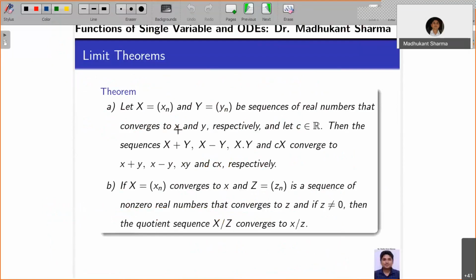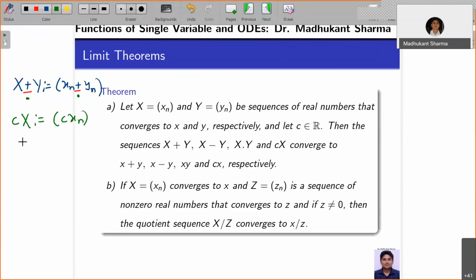So here, let x is xn and y is yn be sequences of real numbers, and you have assumed that they converge to x and y. I'm going to define x plus y as xn plus yn. If you have minus, you will use minus. If you have a dot, meaning multiplication, you will use your dot. Similarly, c times x you are going to define as the sequence c times xn.